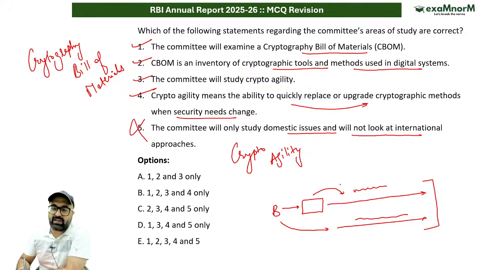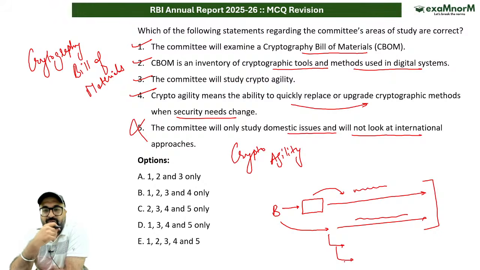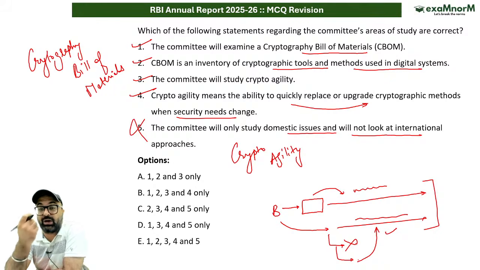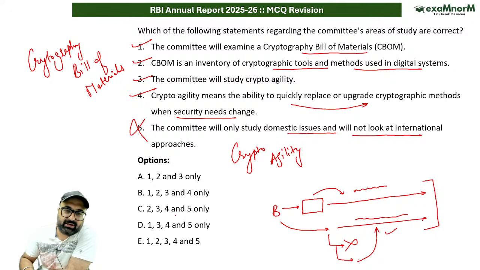Crypto agility means how well the bank can shift from one cryptographic method to another cryptographic method. So if quantum technology कहती है ये cryptographic method will not work, then that method will automatically be replaced by another method which is capable, which is allowed under the quantum technology. That is what the point has been given. I hope it is clear, Ashutosh. If it is clear, give me yes, sir.